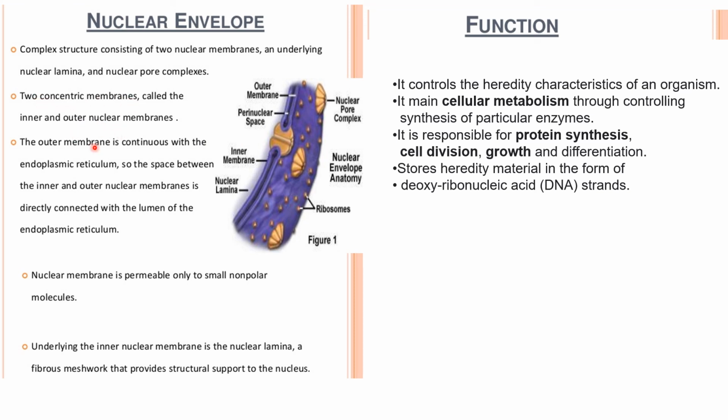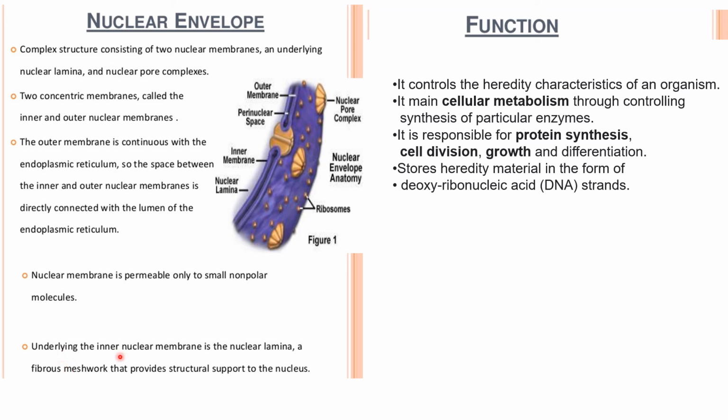The outer membrane is continuous with the endoplasmic reticulum. The space between the inner and the outer membrane is directly connected with the lumen of the endoplasmic reticulum. The nuclear membrane is permeable only to small non-polar molecules. That means only oxygen, carbon dioxide and some hormones can enter through the nuclear membrane.